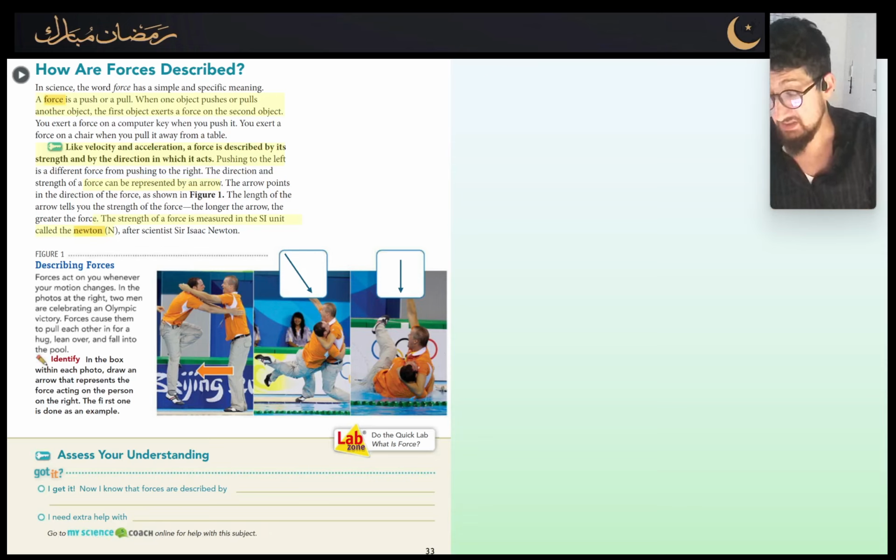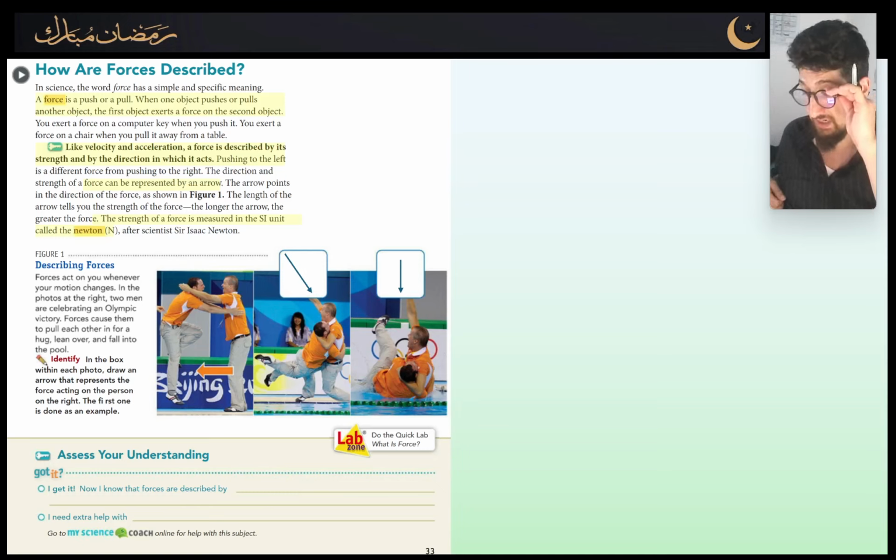So, how are forces described? Forces are described as either a push or a pull. When one object pushes or pulls another object, the first object exerts a force on the second object. Okay. So, like velocity and acceleration, a force is described by its strength and by the direction in which it acts. Pushing to the left is a different force from pushing to the right. The direction and the strength of a force can be represented by an arrow. The arrow points in the direction of the force as shown in figure 1.